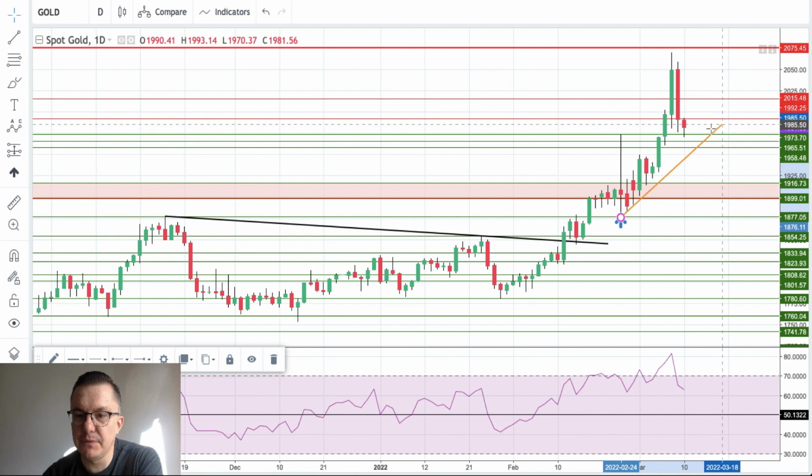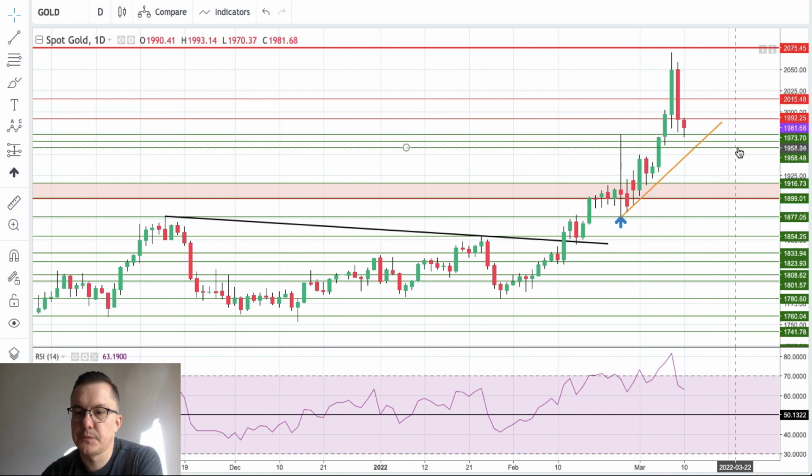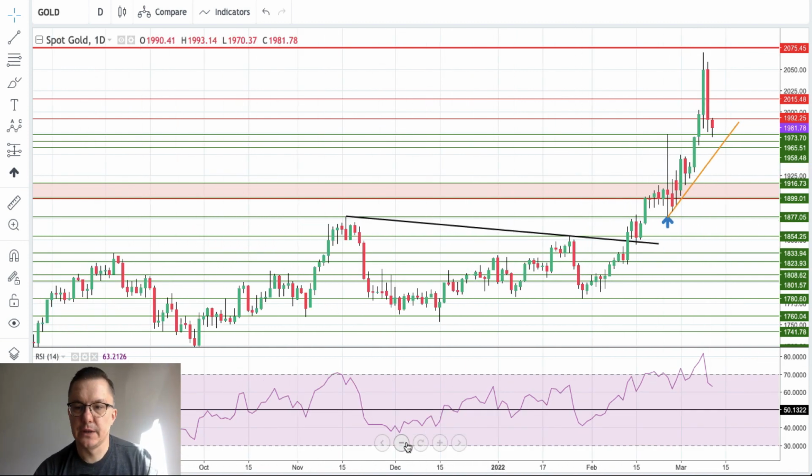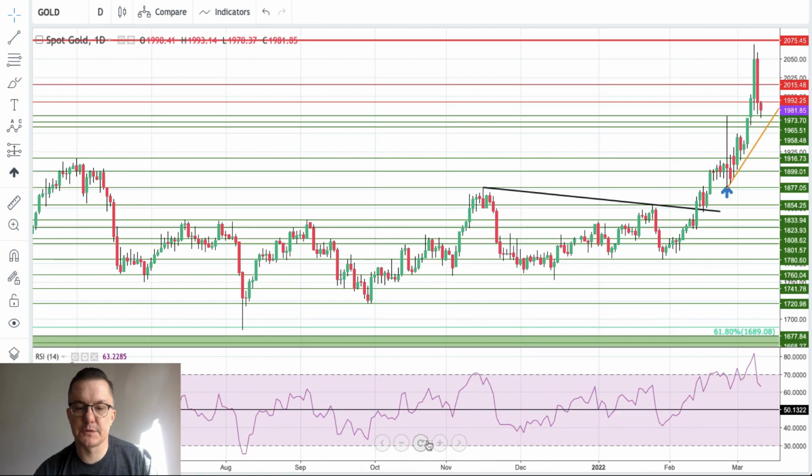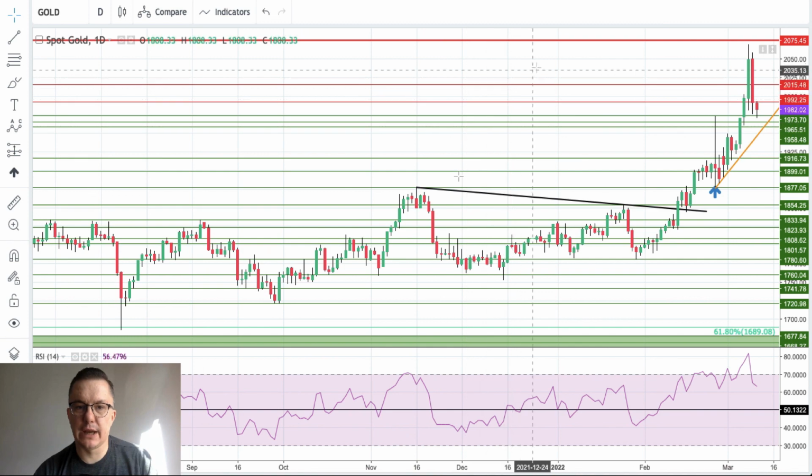We are still trading above the short-term trend line, but as you can see, we got the demand zone and technical supports here: 1,958, 1,966, 1,973. This is the zone of technical support. Let me just remove this thing here. There you go. Now it's much more clear, so you can see what I actually mean.